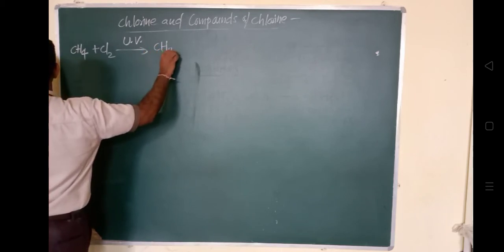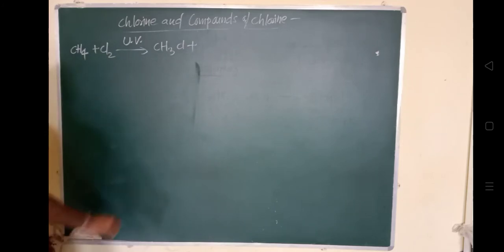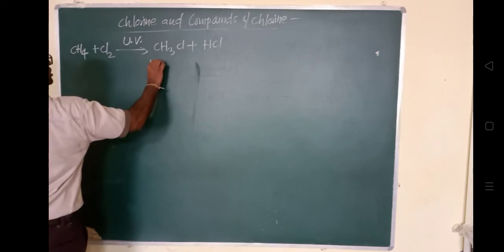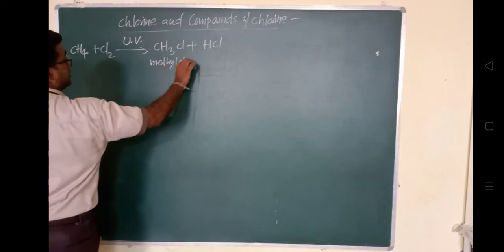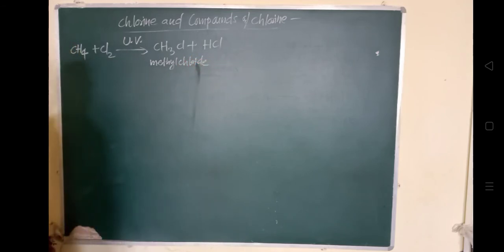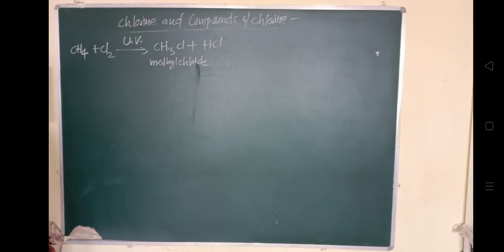CH3Cl is methyl chloride. It is forming methyl chloride. So chlorine reacts with saturated hydrocarbons to give a substitution product. Do you know the meaning of saturated and unsaturated hydrocarbons? Unsaturated is one in which there is a double or triple bond. Saturated is one in which there are only single bonds. This is the case of a saturated hydrocarbon, and it will give the product.